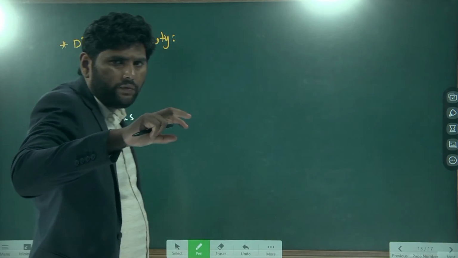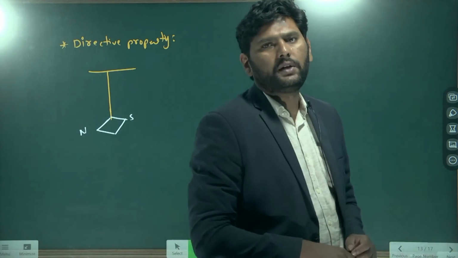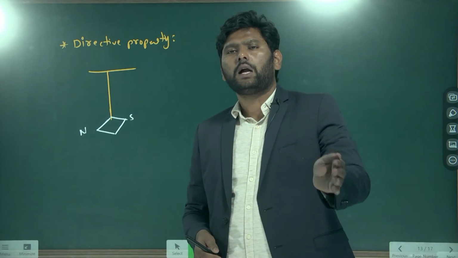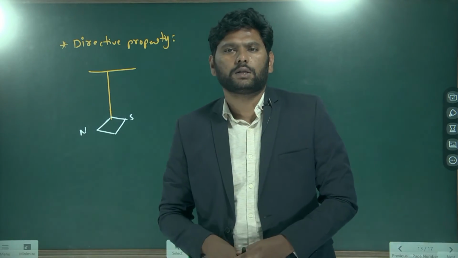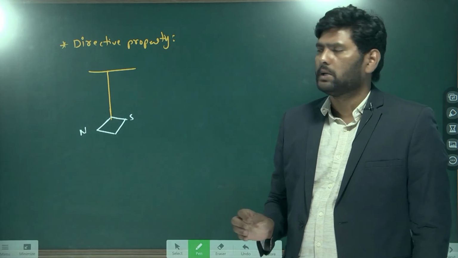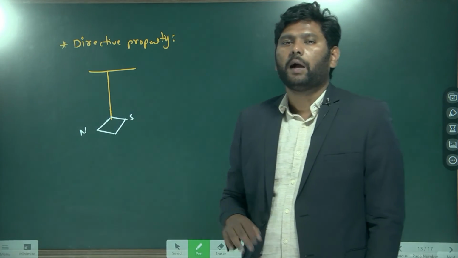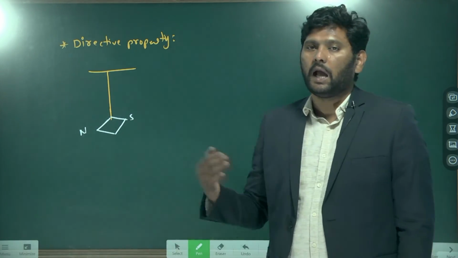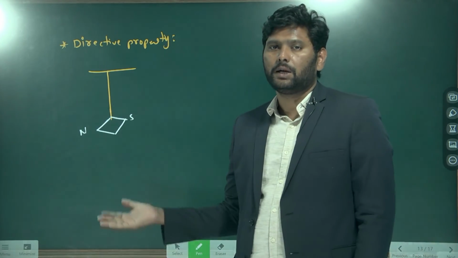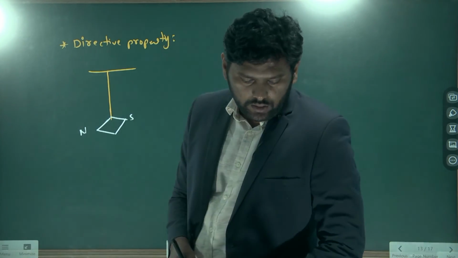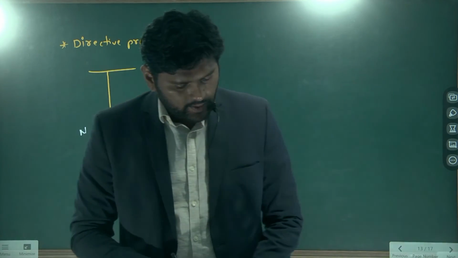If you change the orientation of the needle, it always comes to rest along the north-south pole of the earth magnet. So that way we can conclude that the object is a magnetic material. Understand? This is known as the directive property of the material. And next one is laws of magnets.